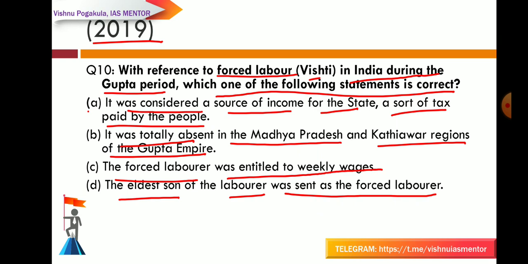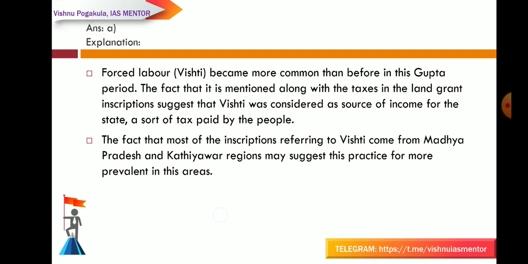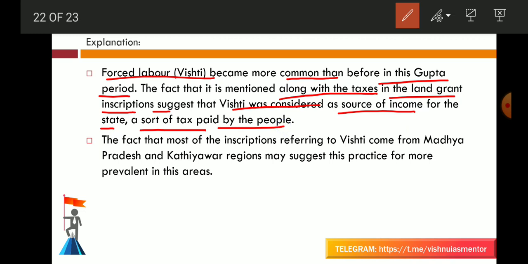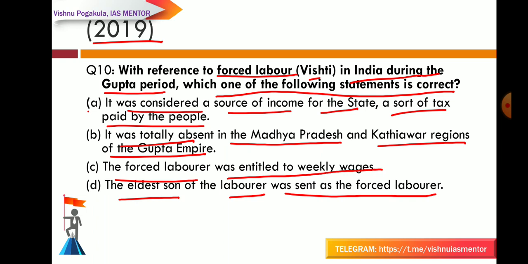Okay, with reference to the forced labor Vishti. Let's see the explanation. Forced labor Vishti became more common than before in the Gupta period. The fact that it is mentioned along with the taxes in the land grant inscriptions suggests that Vishti was considered a source of income for the state, a sort of tax paid by the people. The fact that most of the inscriptions referring to Vishti come from Madhya Pradesh and Kathiawar regions may suggest that this practice was more prevalent in these areas. Okay, so answer is A.